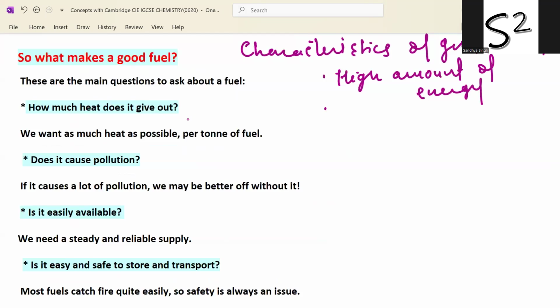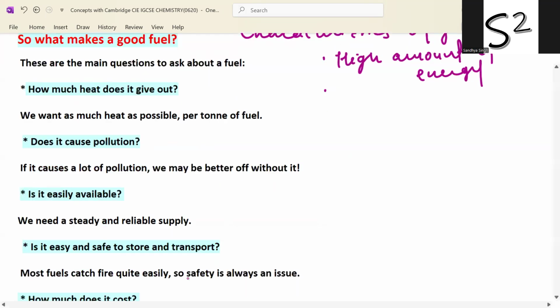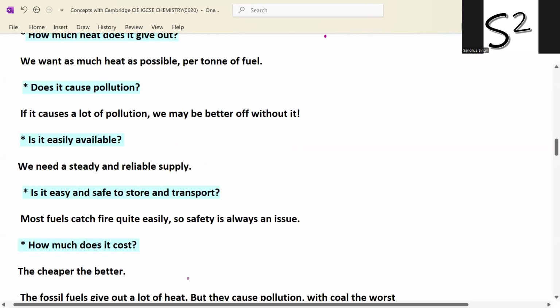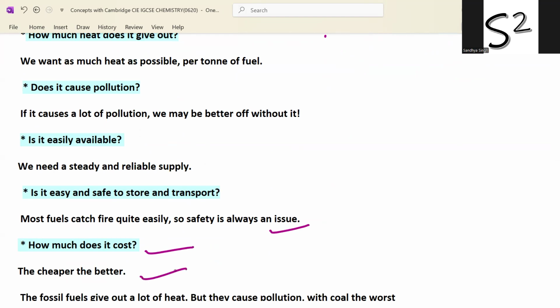How much heat does it give out? We want as much heat as possible per ton of fuel. Does it cause pollution? If it causes a lot of pollution, we may be better off without it. Is it easily available? We need a steady and reliable supply. Is it easy and safe to store and transport? Most fuels catch fire quite easily, so safety is always an issue. Cost is also a concern. So the cheaper the better.